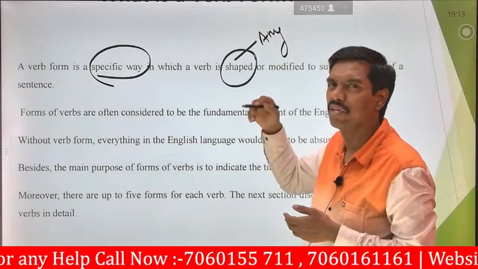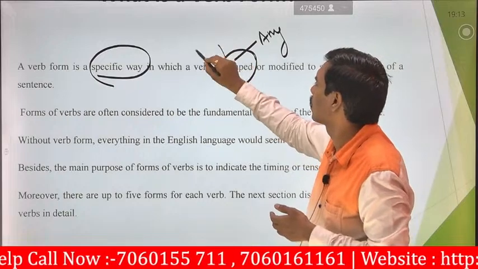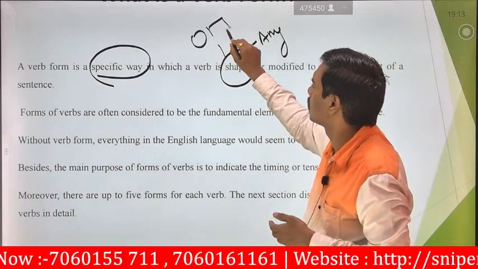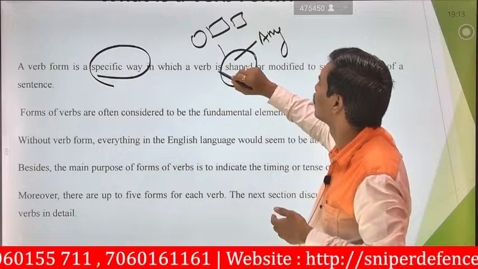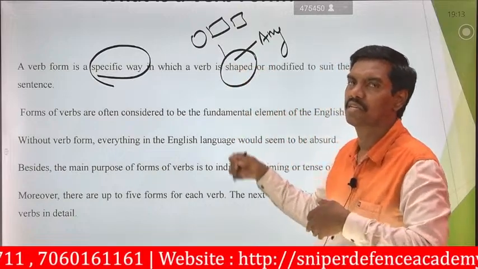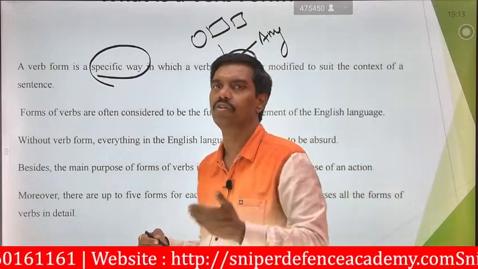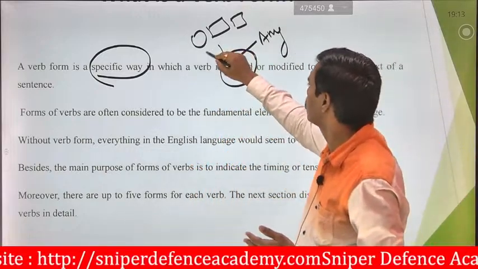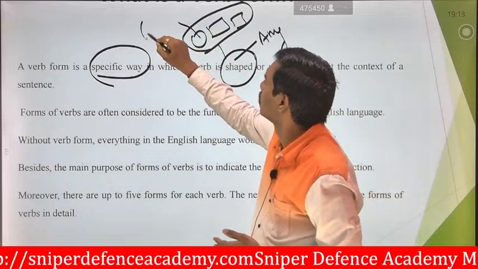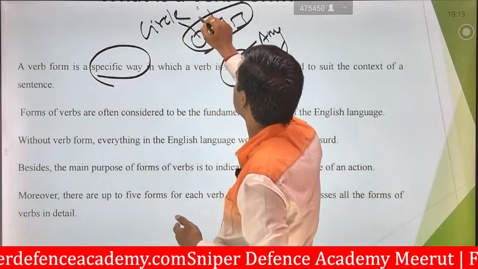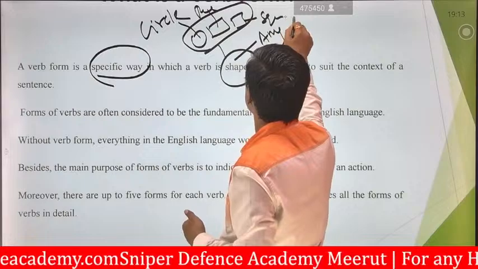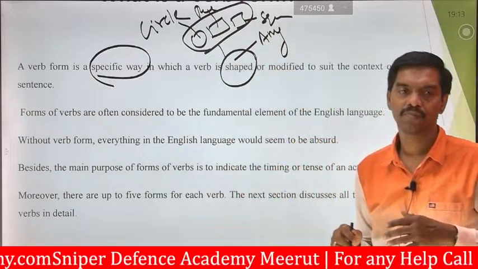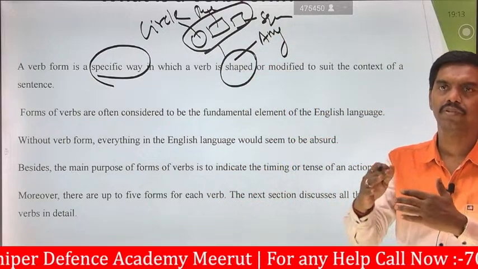Generally, what do we mean by shape? What shapes are available? Circle, rectangle, square. In such a way, when you are speaking, when you are communicating, the shapes will be different. These are the mathematical shapes: this is a circle, this is a rectangle, this is a square. So don't think shape means just that; here we are going to shape the verb.